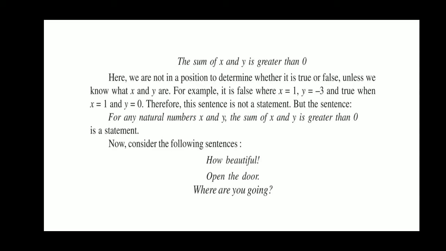It may be true or it may be false. If I take x equal to 1, y equal to minus 3, then it is false. But if I take x equal to 1, y equal to 0, then it is true. Since it is sometimes true and sometimes false, it is not a statement, but a sentence which is always true or always false is a statement.